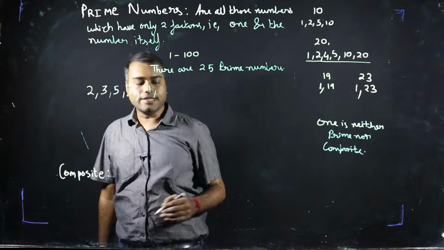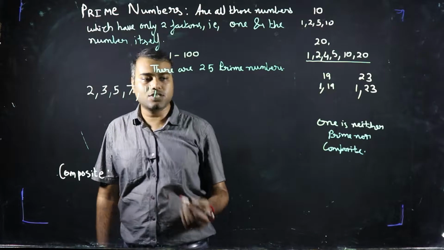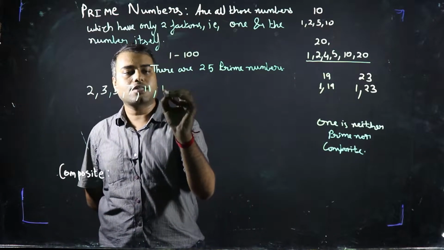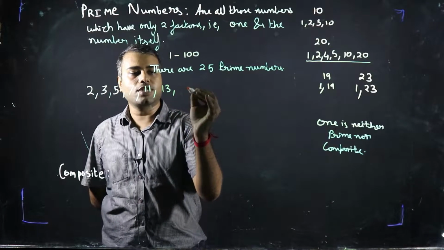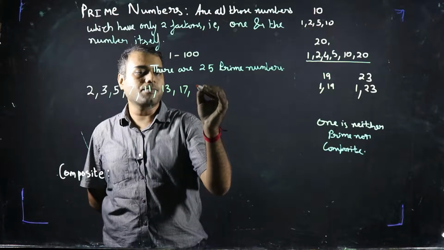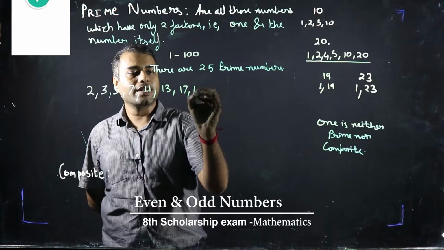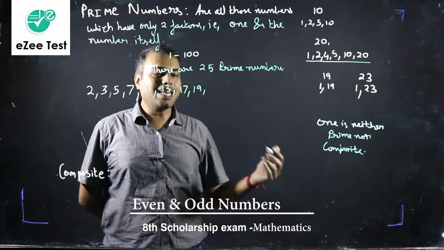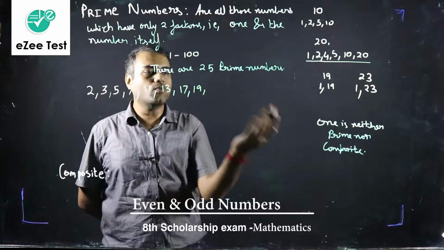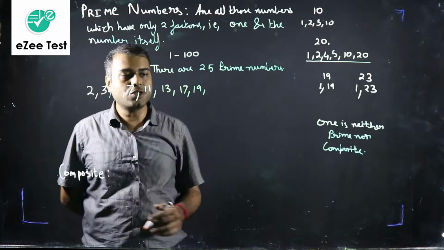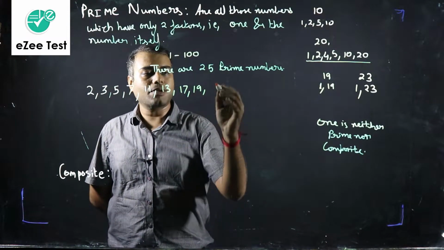So I think you understood how to judge whether a number is prime or not. So 12 is not, 13 is yes, 14 is not, 15 is not, 16 is not, 17 is yes, 18 is not a prime number, divisible by 9 and 2, but 19 is a prime number. Same way 20 is not a prime number. Basically any even number other than 2 will not be a prime number because all the even numbers are divisible by 2.